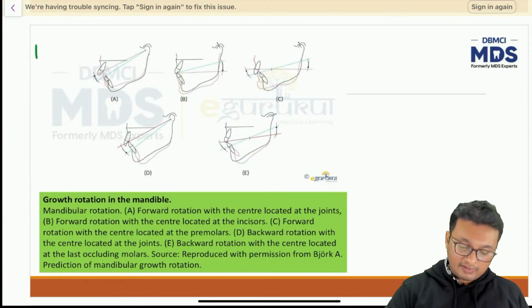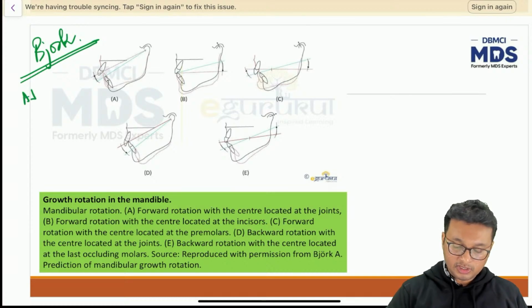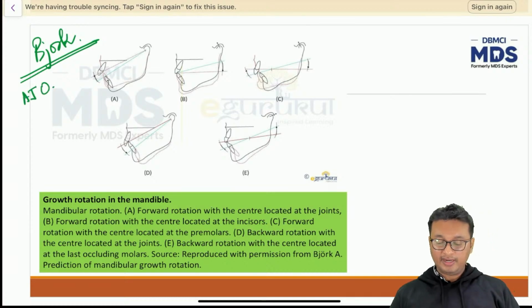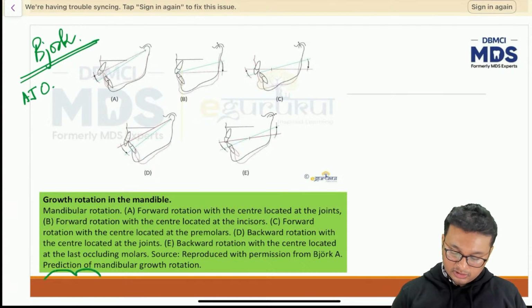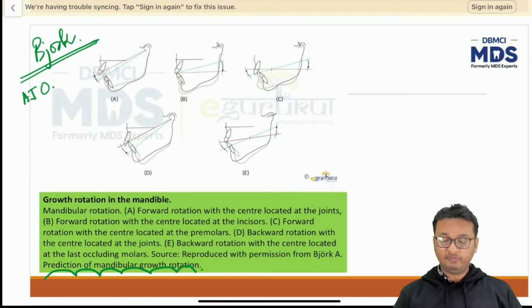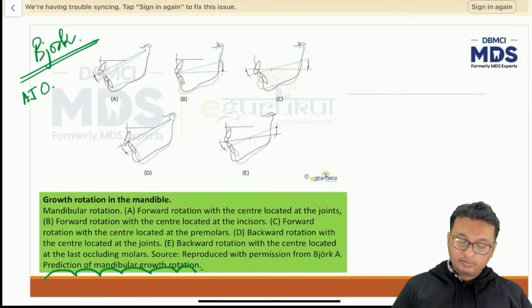So this diagram was given by Björk. It's a landmark article published in the American Journal of Orthodontics. I don't remember the year. The title of the paper was Prediction of Mandibular Growth Rotation. So these figures are taken from that particular article itself. So, mandibular rotation.